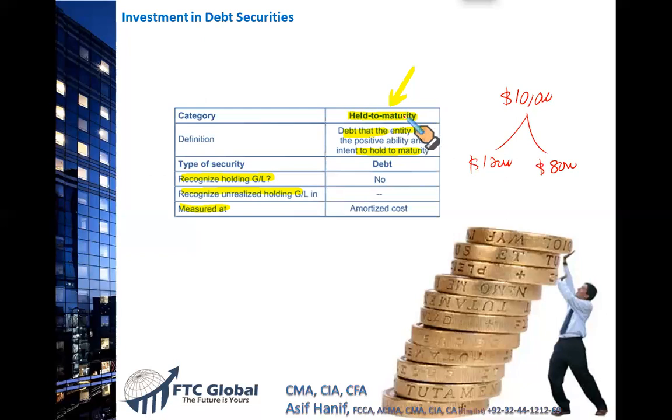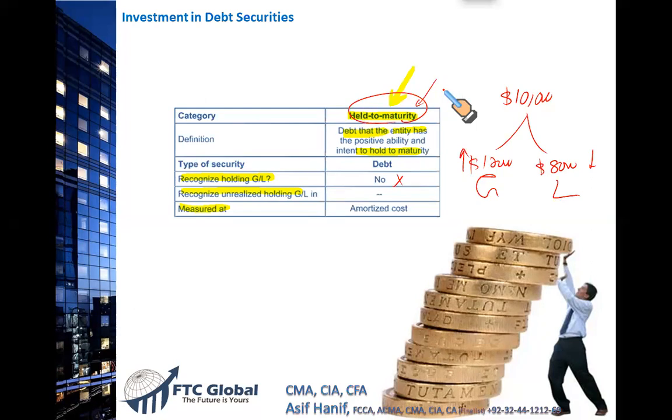Remember, if you have designated your security as held to maturity, if the fair value goes up or down, you do nothing. No entry, nothing. Any unrealized holding gain, any unrealized holding loss is ignored. Right? Remember, held to maturity securities are unaffected by the volatility in the market price.